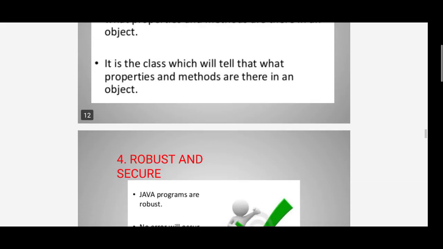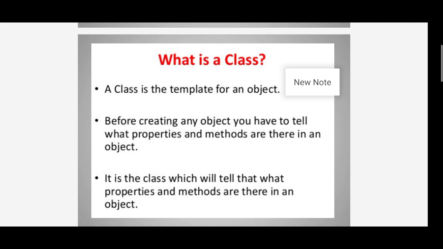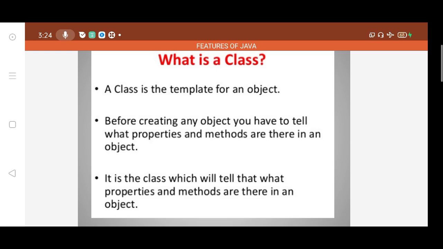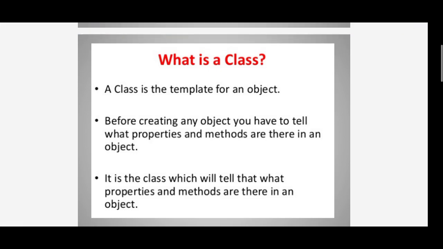This is the class. A class is the template of an object. Before creating an object, you have to tell what properties and methods are there in the object.